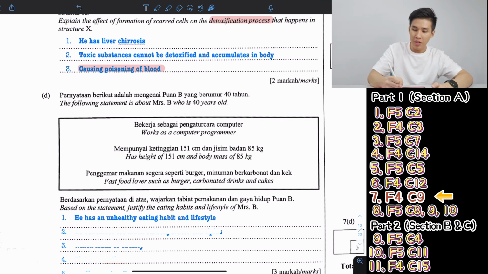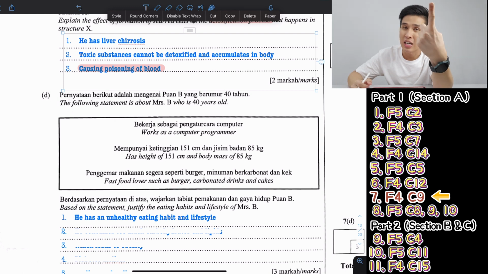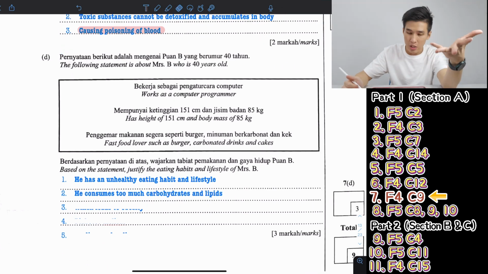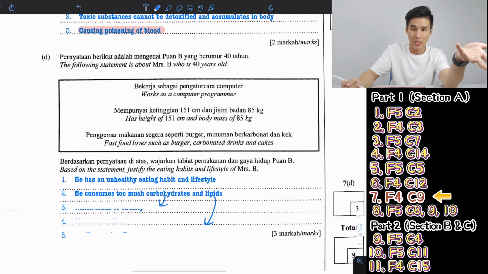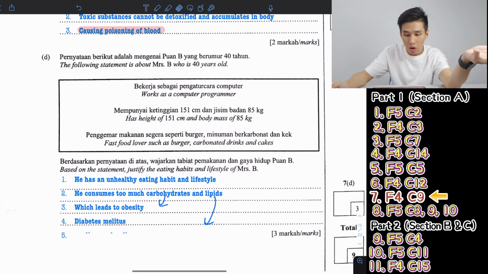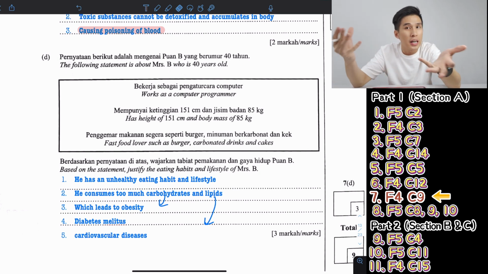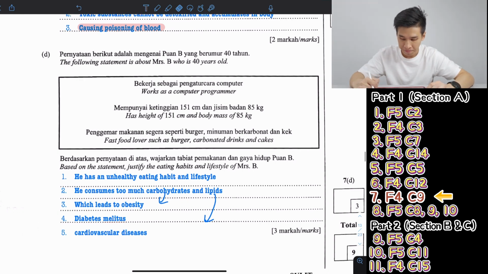Which number one, you can say the eating habit here, burger, carbonated drinks, cakes. So two main nutrients here that are in excess, of course, are fats and carbohydrates. So these two are the most unhealthy nutrients. Usually when people eat unhealthy, it's these two they eat in excess, carbohydrates and lipids. So start with that, because too much carbohydrates and lipids. So mention the consequence. What does too much carbohydrate do? What does too much lipid do? So basically diabetes, obesity. Lipid basically gives you cardiovascular disease, heart attack, your blood vessels clog. Okay. Right, so again, you can just pause and go through it yourself right now.